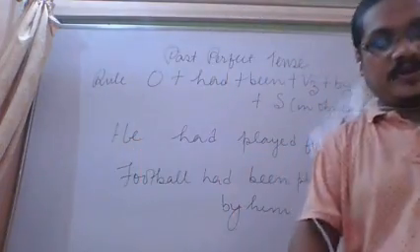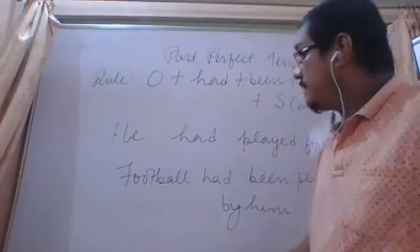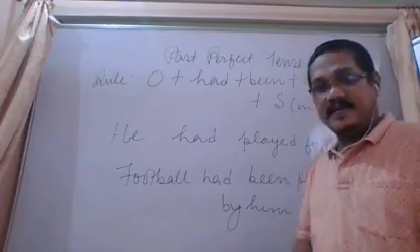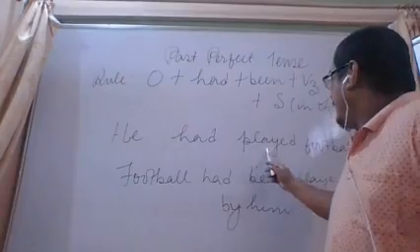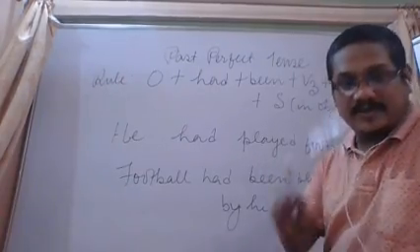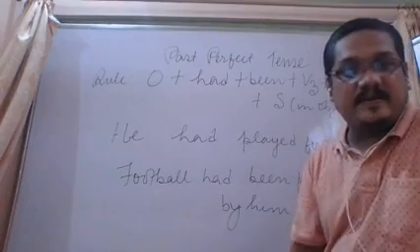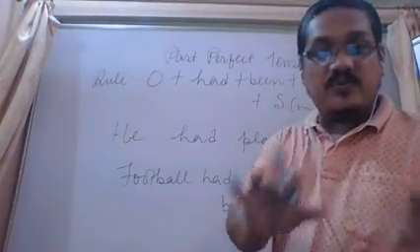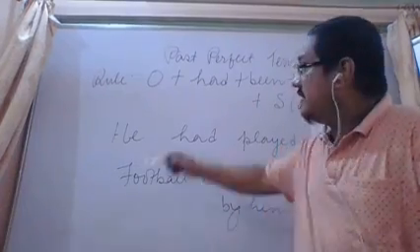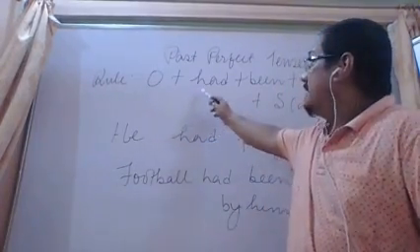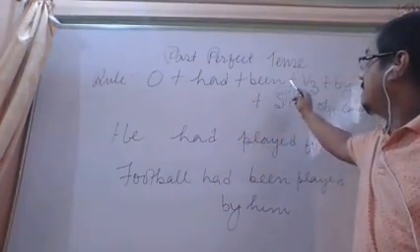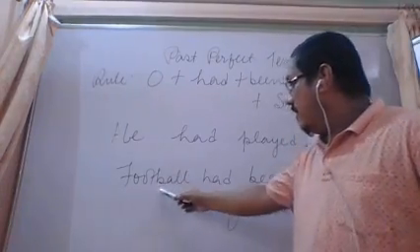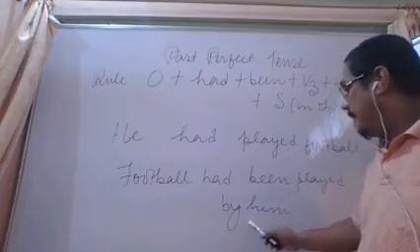So now students, you see, I have written a sentence, and the sentence is, he had played football. So this is in past perfect tense. Now we're going to change it. Let us follow the rule. What does the rule say? Object plus had plus been plus V3 plus by, then subject. Now, football had been played by him.